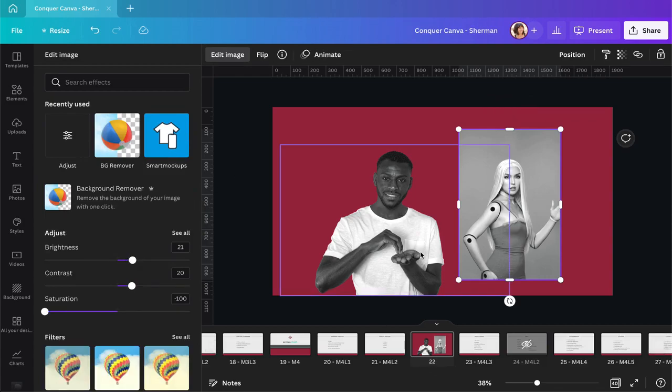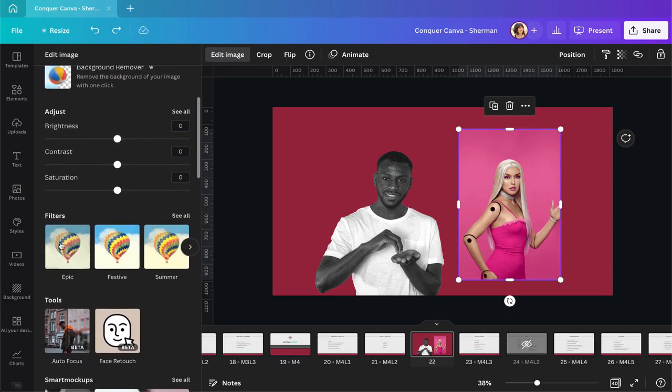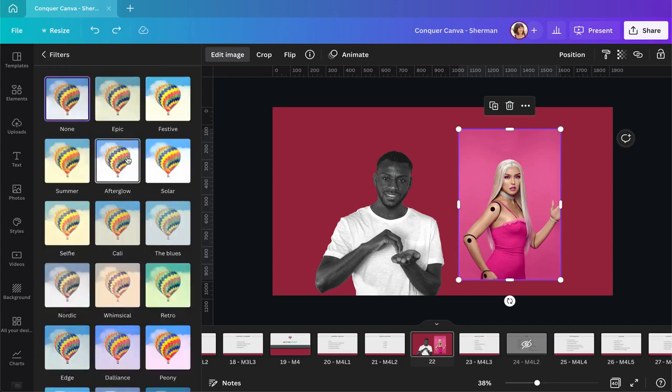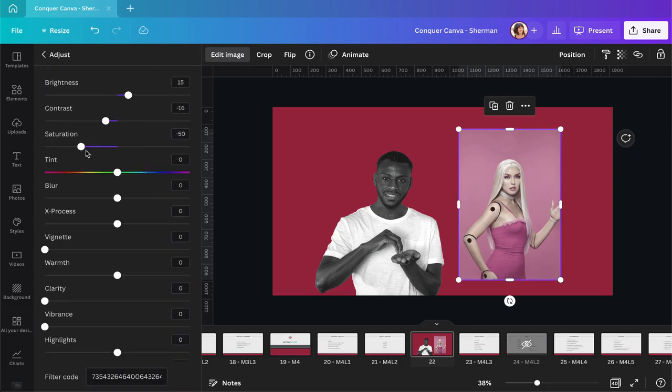The next thing we can do to our image is apply different filters. Those are basically adjustment presets that Canva offers us. So we can just try out different ones and you can see in your image how they change. And if you click on the adjustment, you will see how they achieve that.